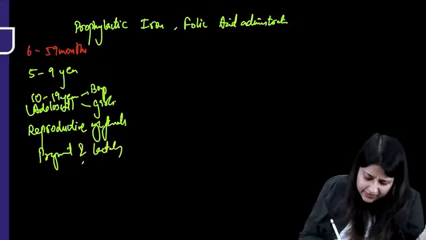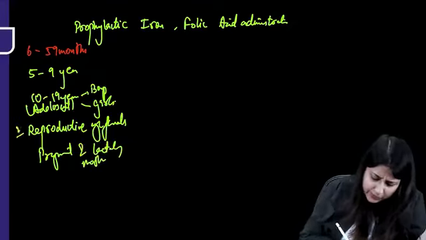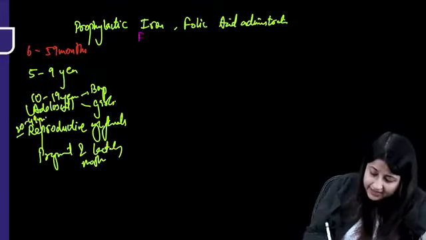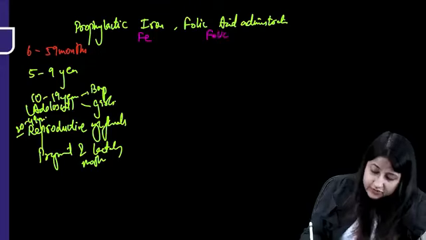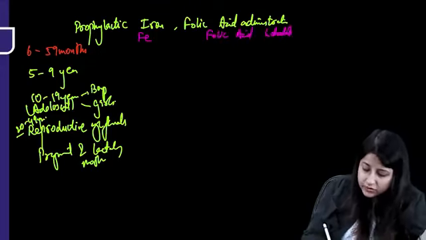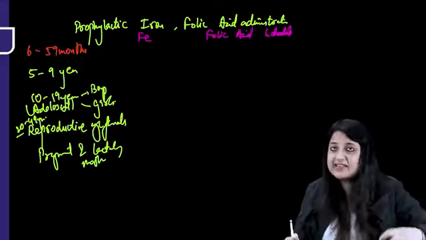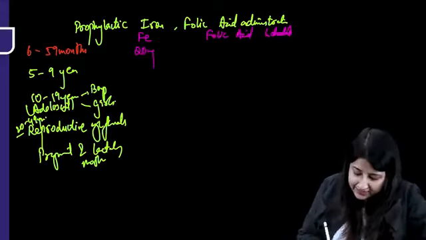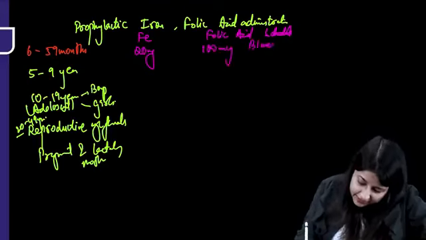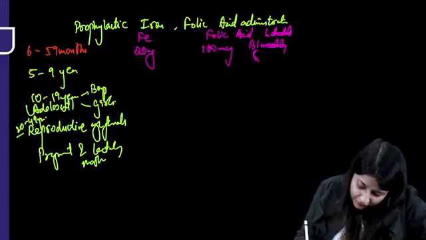Now prophylactic iron folic acid is being given here, and the important thing is to know the schedule also. Here it is how much iron is being provided: 20 milligram elemental iron, 100 microgram folic acid. This is being given bi-weekly in the form of a syrup.